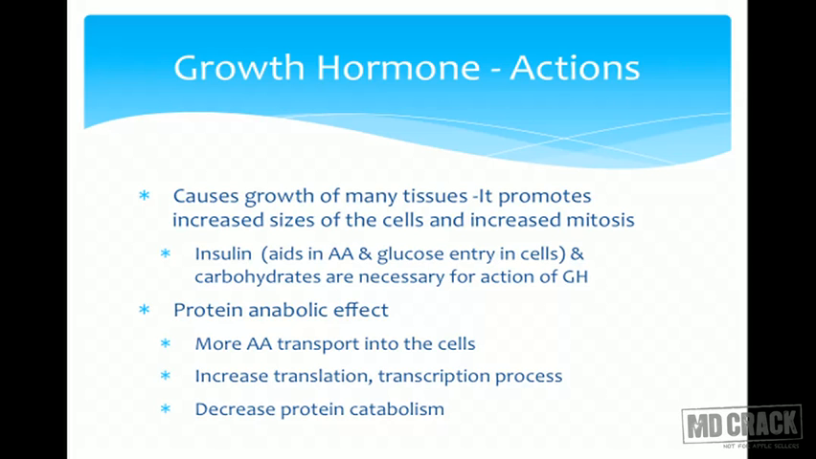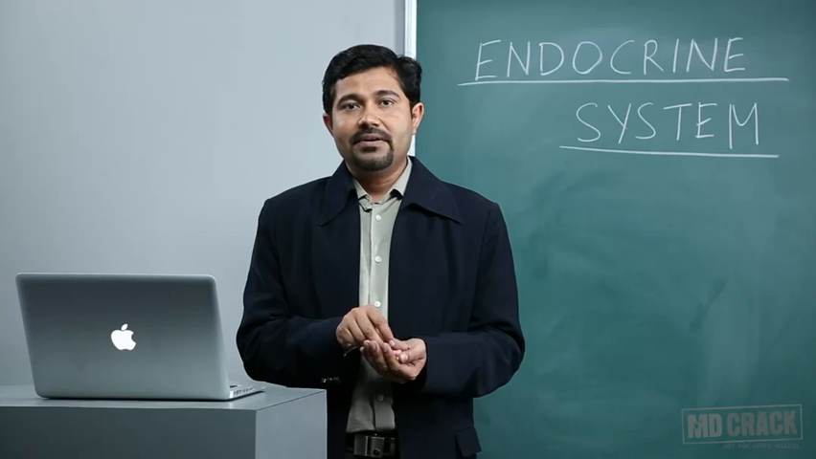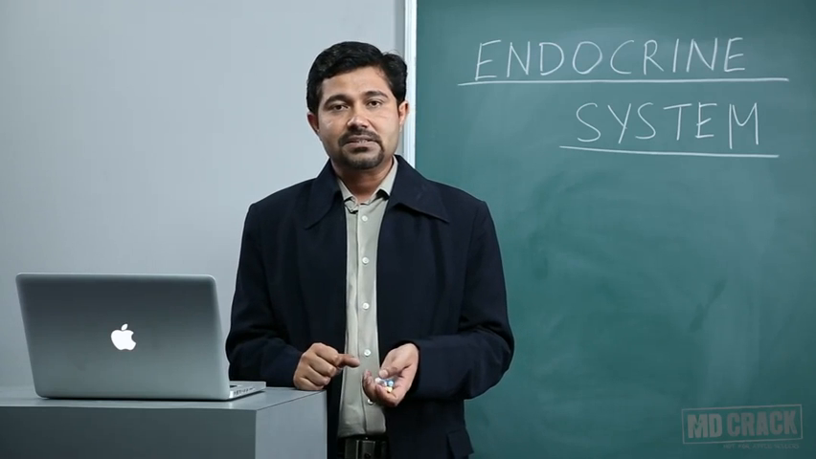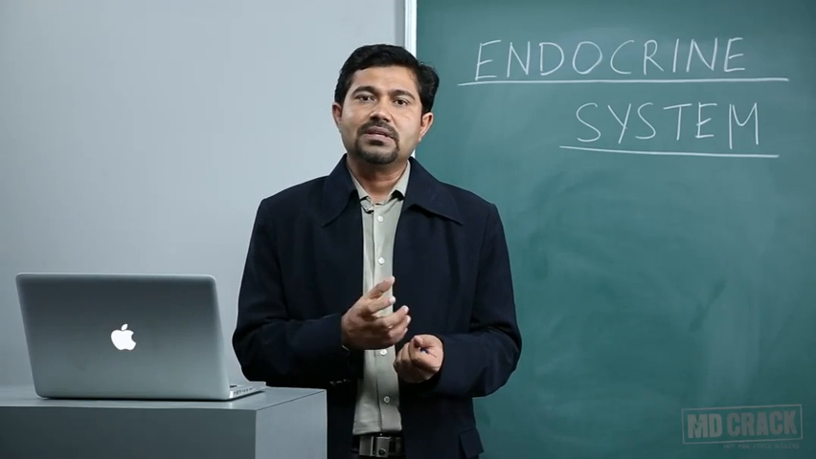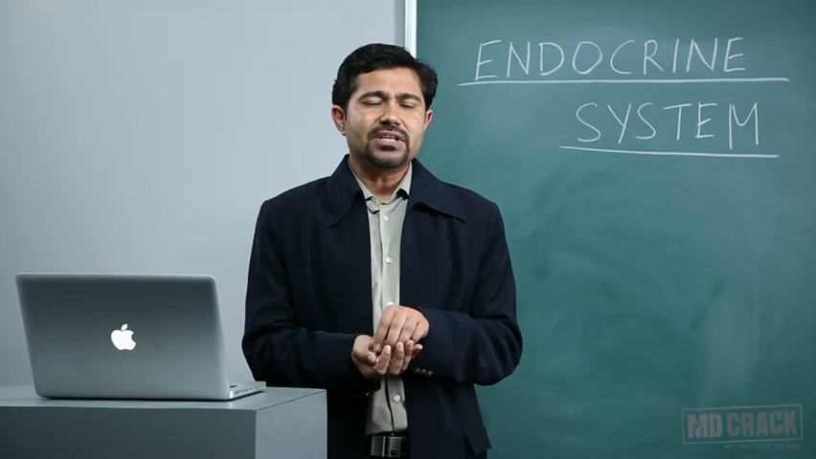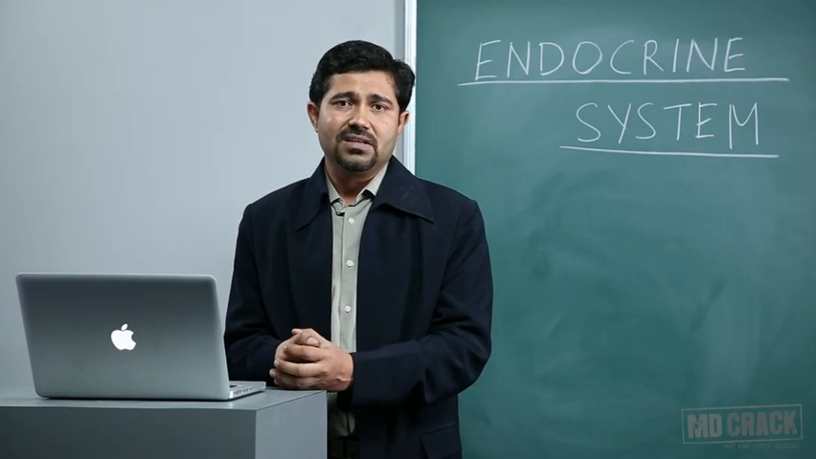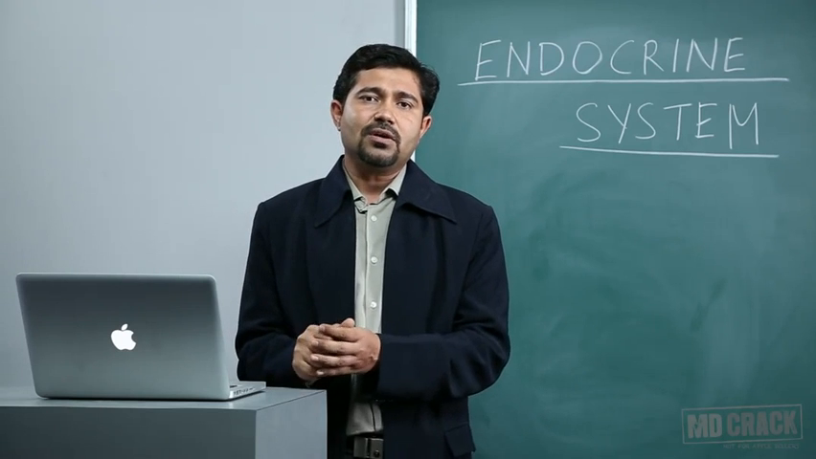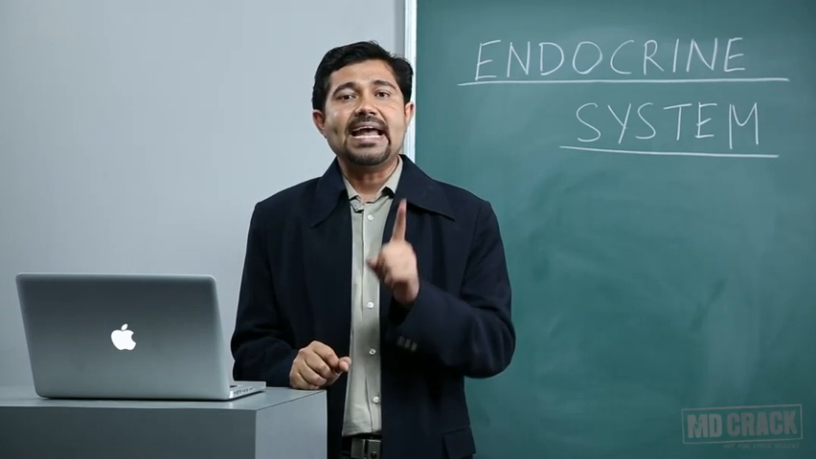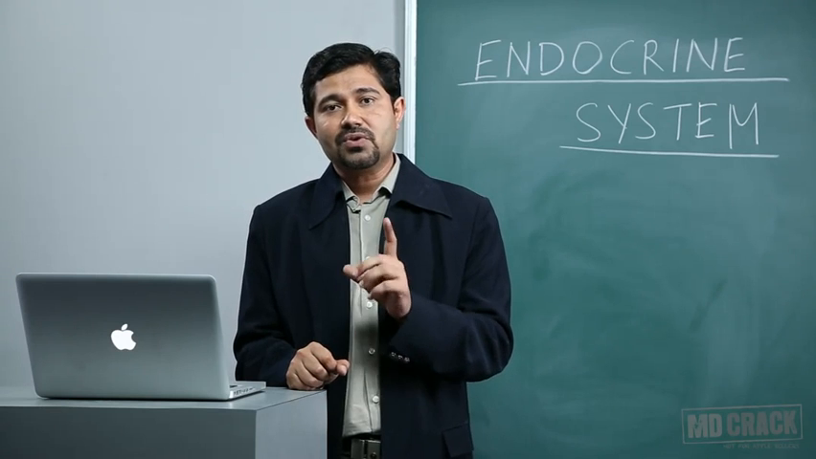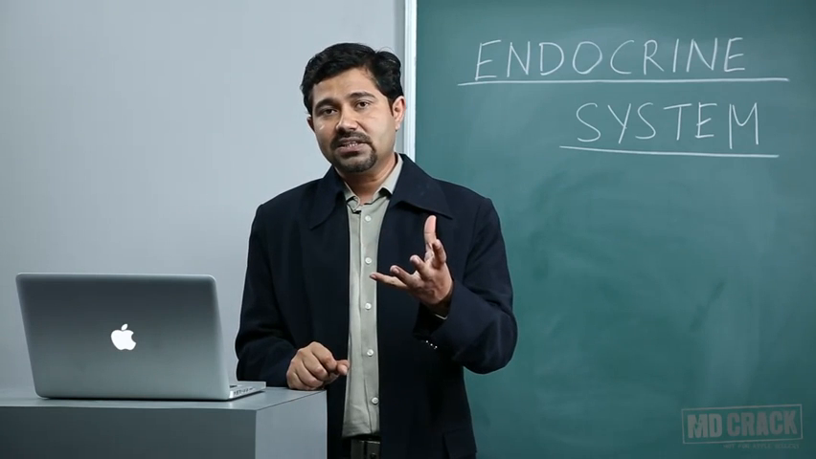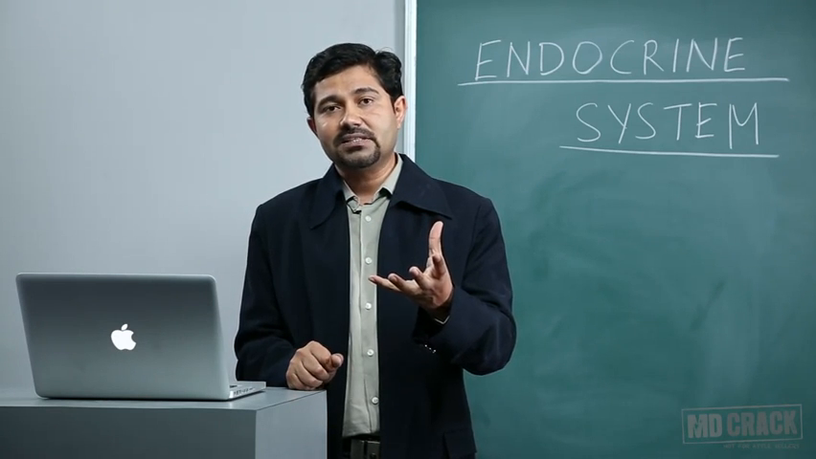Now we will see system-wise the effect of the growth hormone. Effect of the growth hormone on the metabolic system. When it comes to proteins, growth means mainly proteins. Anabolism should be there, and protein synthesis should be increased. So what is the number one function of the growth hormone? Protein anabolic effect. The anabolism is going to be increased.